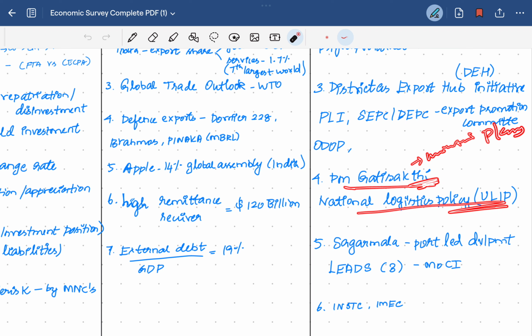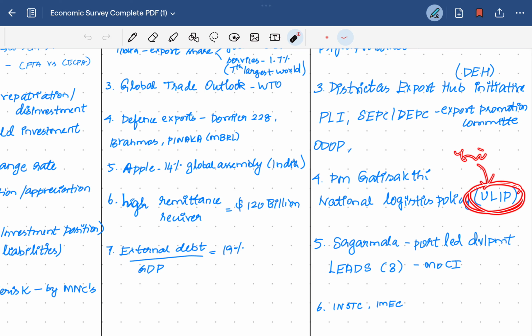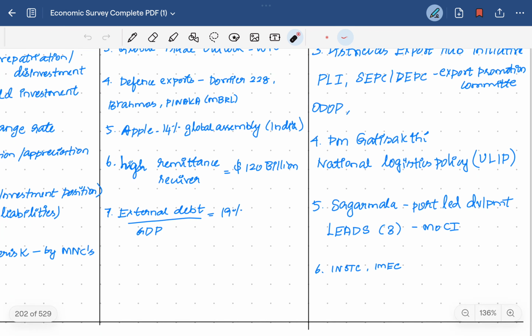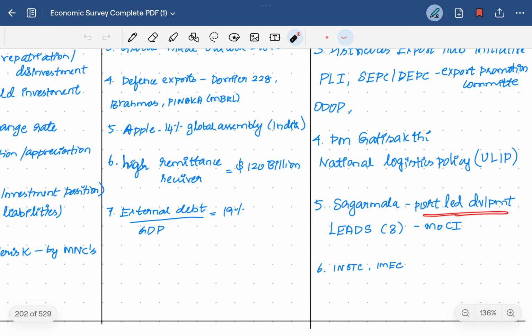plans for efficient infrastructure planning. Then the Unified Logistics Interface Platform for single window clearance and for faster logistics tracking purposes. Then the Sagarmala project, which is port-led development of the coastal areas. Then the LEADS scheme, Logistics Ease Across Different States, for developing the states.